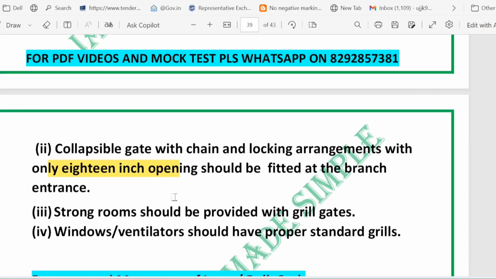Then the grill gate for the strong room. A strong room should have a grill gate in addition to the lock, so that the vault area is physically separated and visible to the supervisor while being secure.